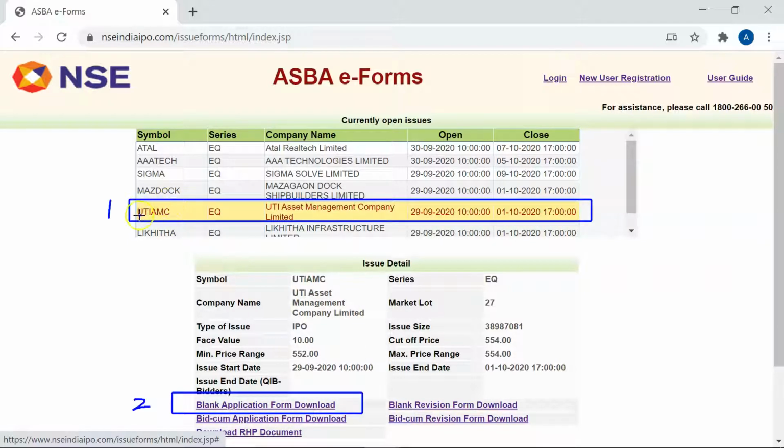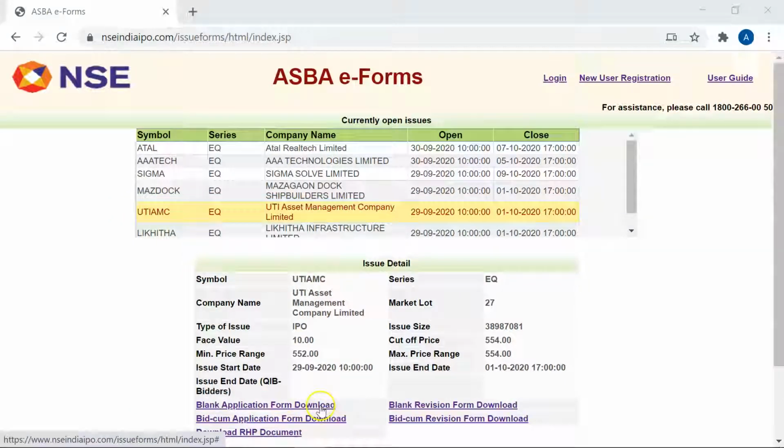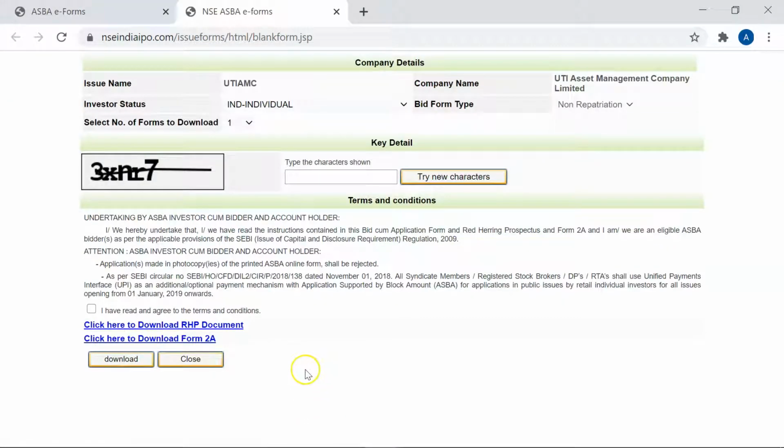So the step one is you have to click on the company in which you are interested. Second step is you have to click on bank application form download. Once you click this link, this form will open. Here you have to enter the CAPTCHA code. In this case it is 3XNR7. Select this I have read and agree to the terms and conditions. Click download.